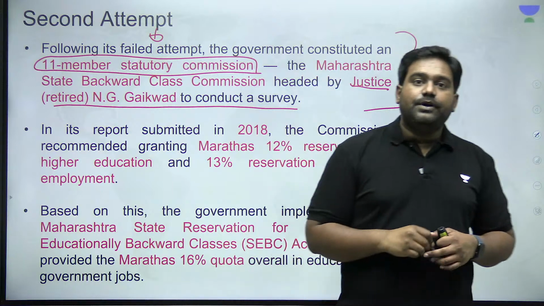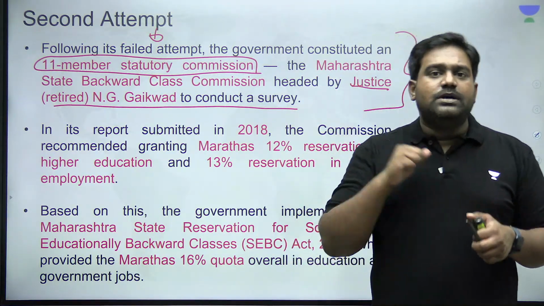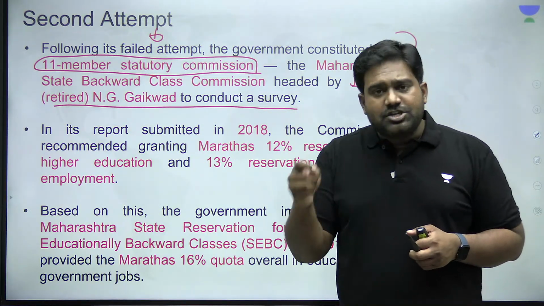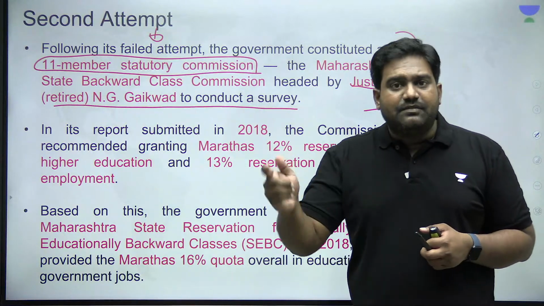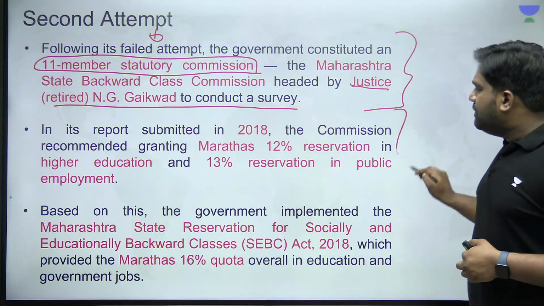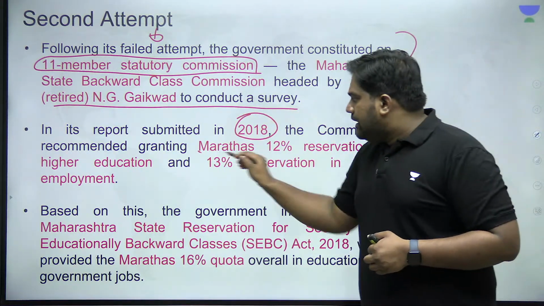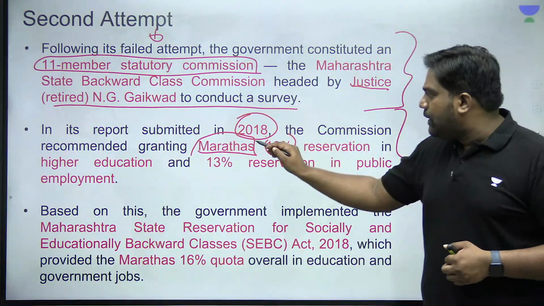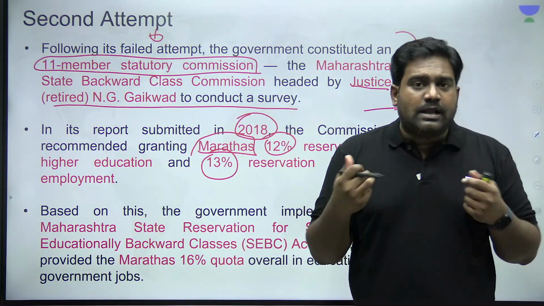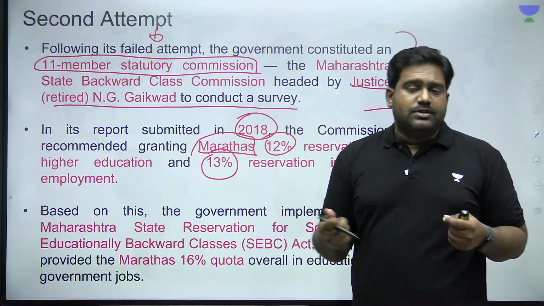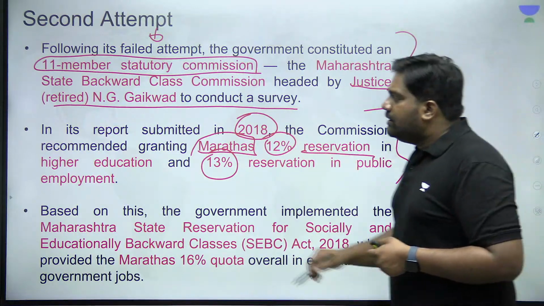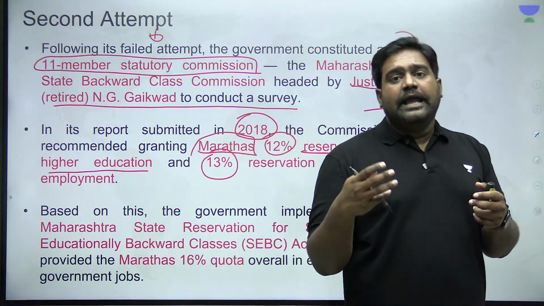Gaikwad was established, so that this commission could inquire into the socio-economic status of the Maratha community, present solid data based on which Maharashtra could bring out another law to provide reservation for the Maratha community. So this commission, a statutory commission, submitted its report in 2018, and it recommended reservation for Marathas in the range of 12 to 13%. It said Marathas constitute around 28% of the population based on our data, and they are backward socially, educationally and economically, and hence it recommended reservation of 12% in higher education and 13% in employment.